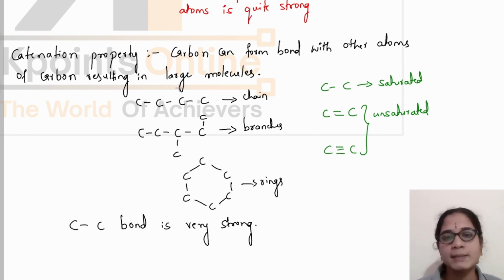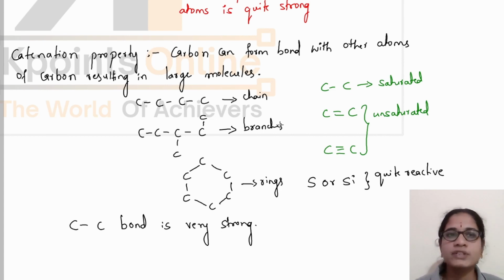Even some elements like sulfur or silicon can also form chains or rings, but these are quite reactive. Some catenation property is also seen in elements like silicon or sulfur, but these compounds are not as stable as carbon compounds.